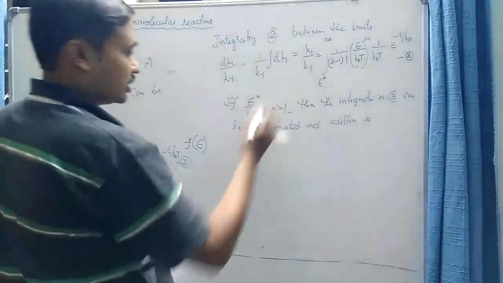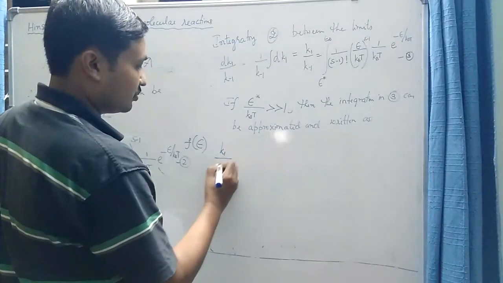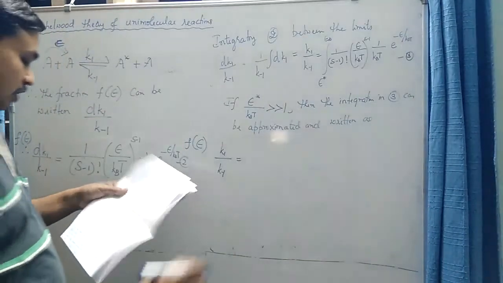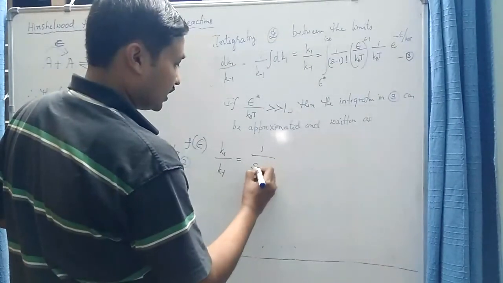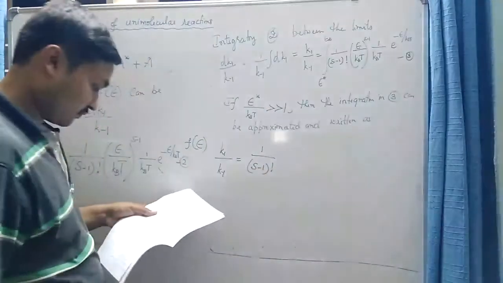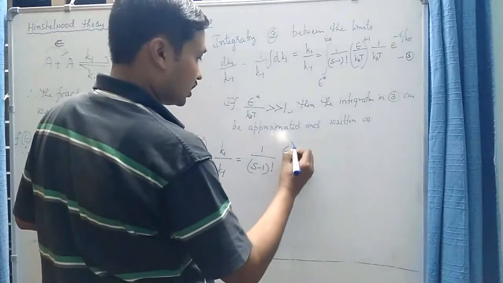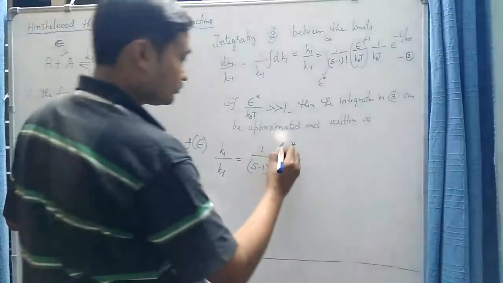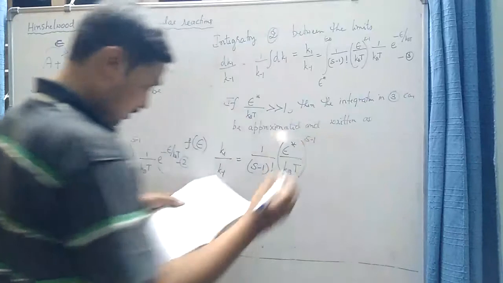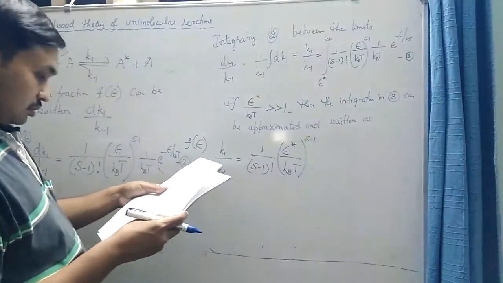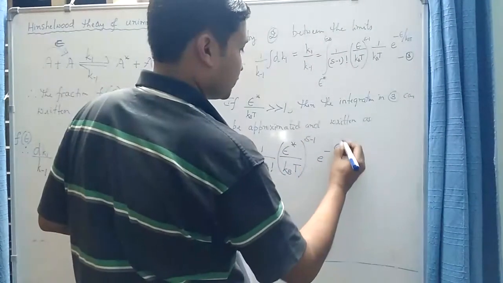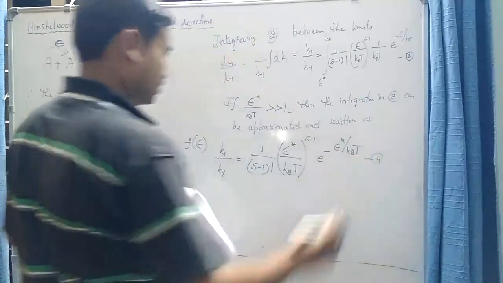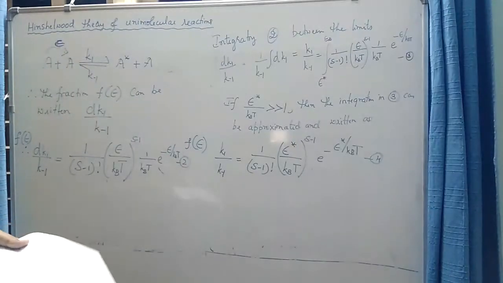So equation 3 can be simplified by this approximation and written as k1 by k minus 1 equal to 1 by s minus 1 factorial into epsilon star divided by kb into t to the power s minus 1, into e to the power minus epsilon star divided by kb into t. So this is the ratio of k1 by k minus 1.